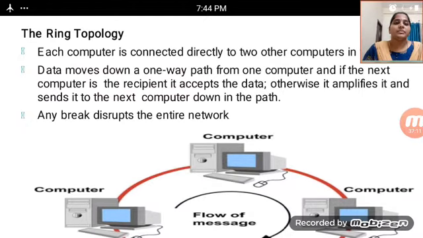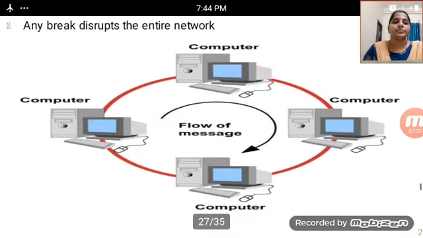Any break disrupts the entire network. The flow of messages passes through the connected computers, one to the next and the next one to the next, until the last one connects back to the first one. This is about a ring topology.